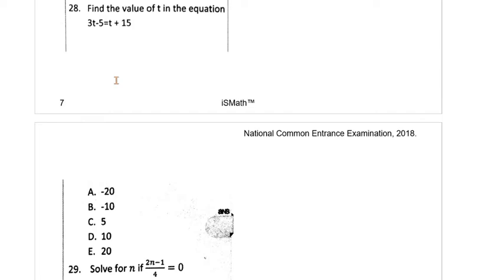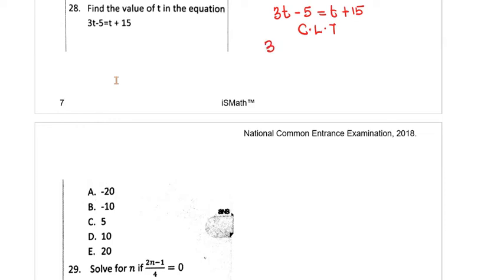Question 28. It says, find the value of t in the equation 3t minus 5 is equal to t plus 15. We've done a question similar to this earlier. So we have 3t minus 5 is equal to t plus 15. So we need to rearrange this to collect like terms. So I'm collecting like terms here. That's what this CLT stands for.